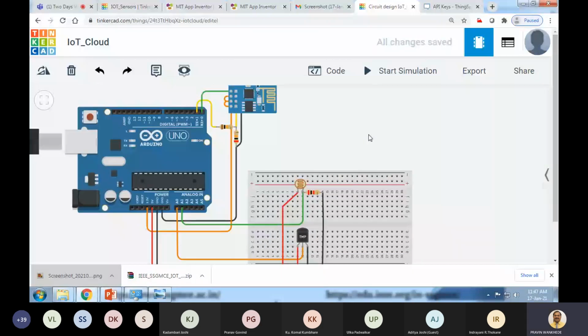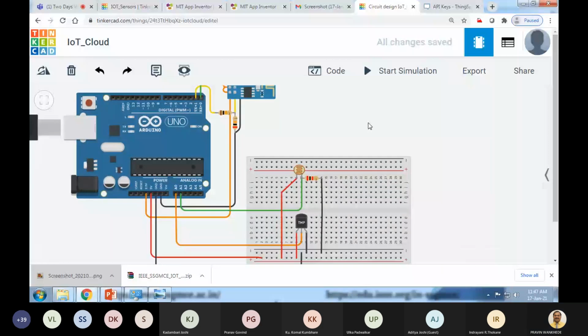So we can monitor the data of our IoT node using a mobile app. Now, if you would like to do the same thing in real life, you just buy one Arduino, one ESP8266, one LDR, one resistor, and one temperature sensor. Do all the connections, and in the code only a few things need to change.